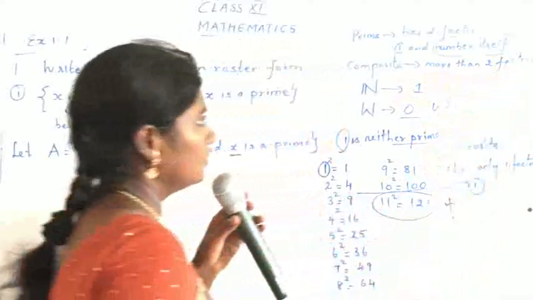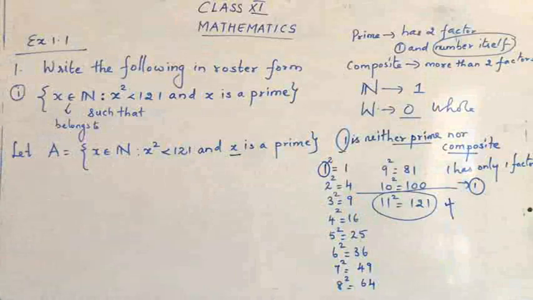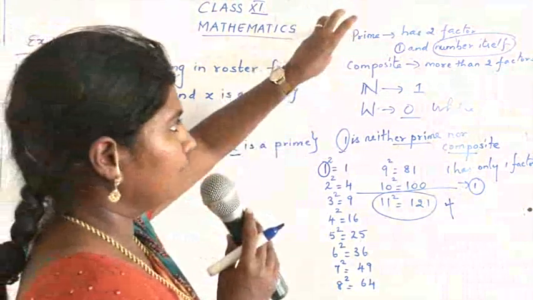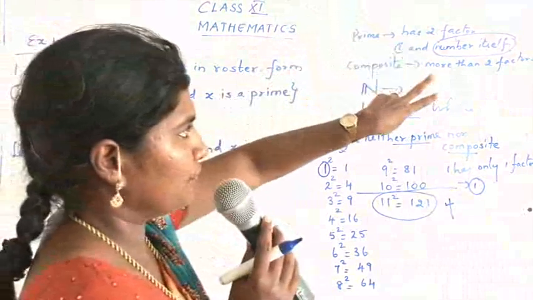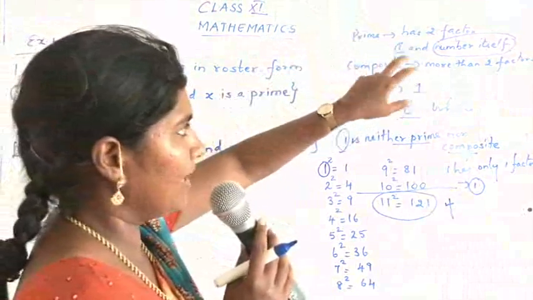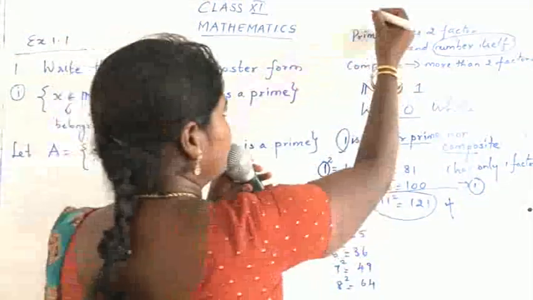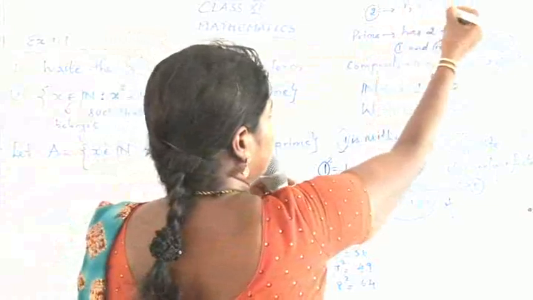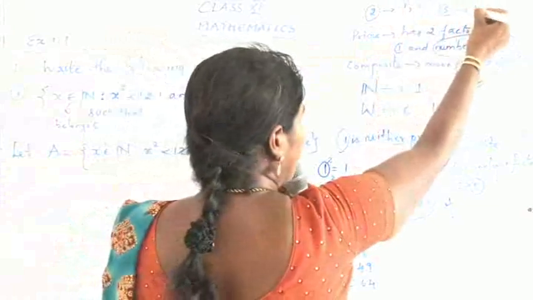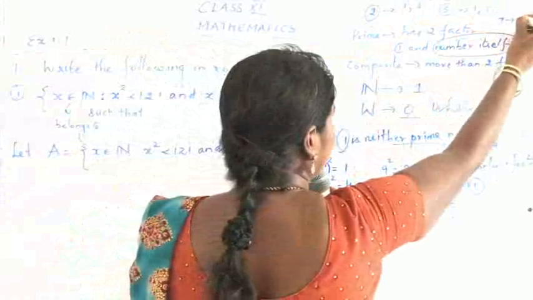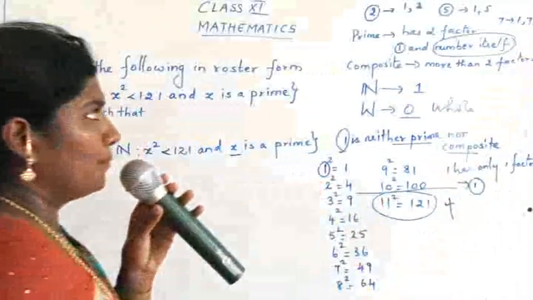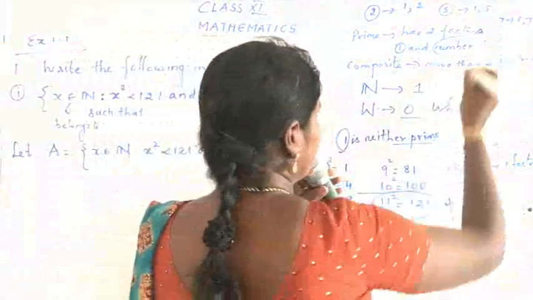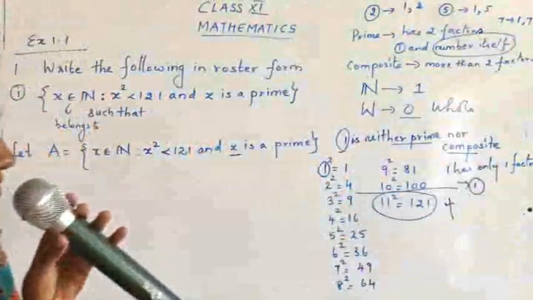All these points are important when you go for the sum. Prime numbers are those which have only two factors, that is, 1 and the number itself. For example, the factors of 2 are 1 and 2. If you take 5, the factors are 1 and 5. If you take 7, the factors are 1 and 7. What about composite?